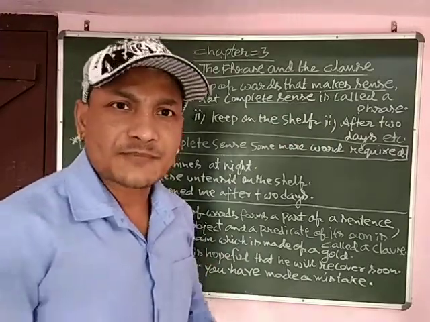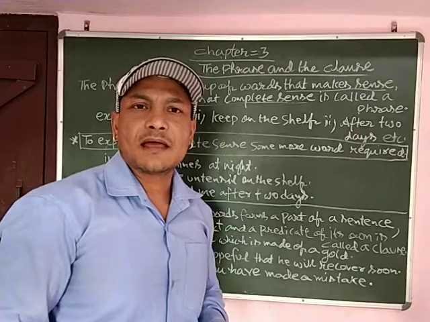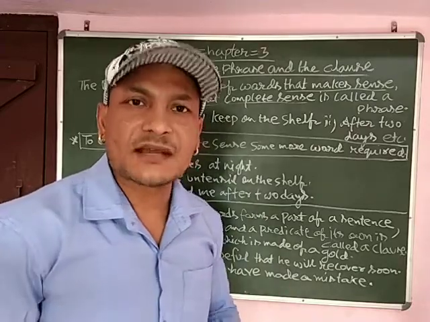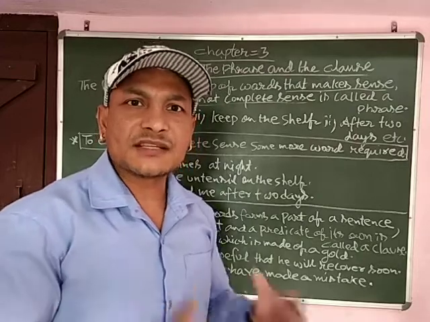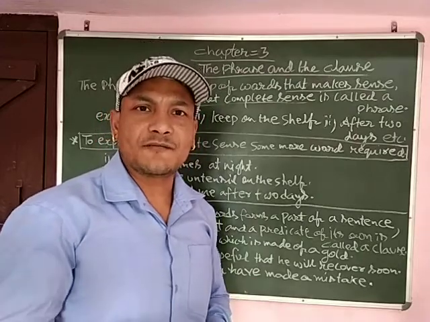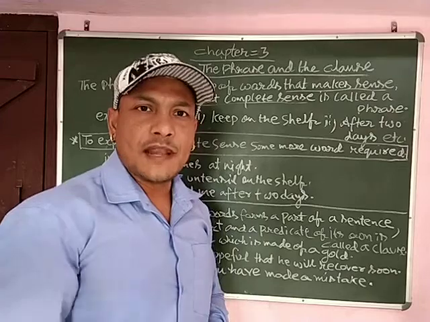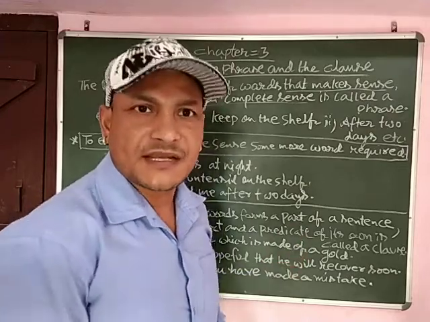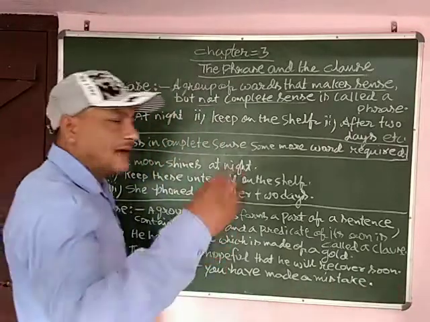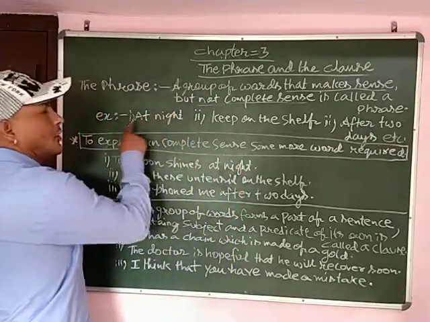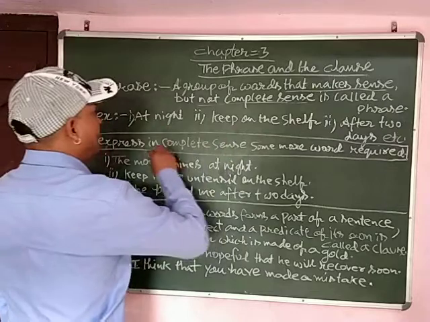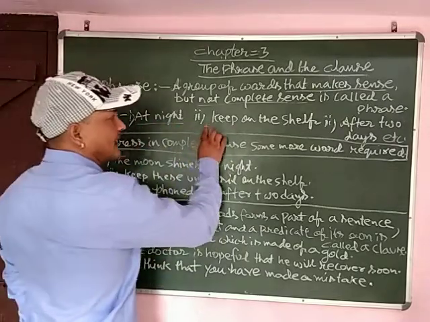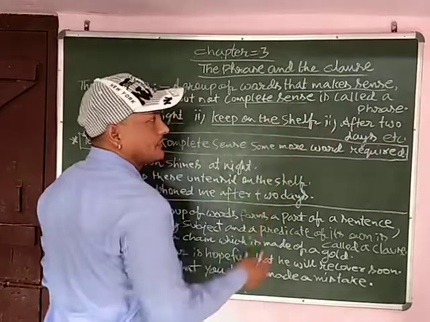A group of words makes sense, meaning it does make a meaning, but what kind of meaning? It is incomplete, it is not understood. So such a type of group of words we call a phrase. So let me give you an example so that you will understand more. Just have a look at the different examples. At night is one. Second one is keep on the shelf.